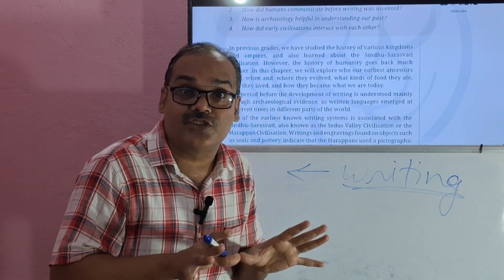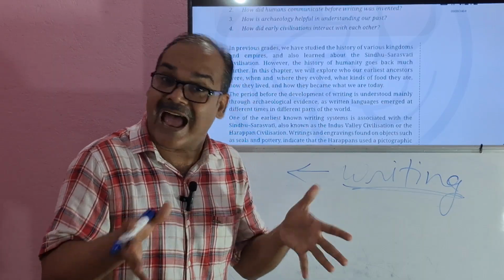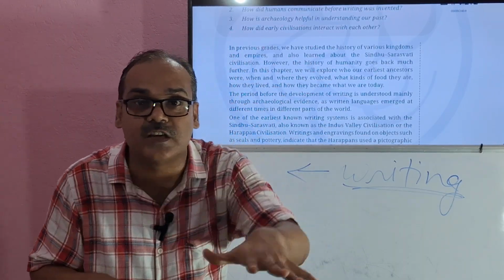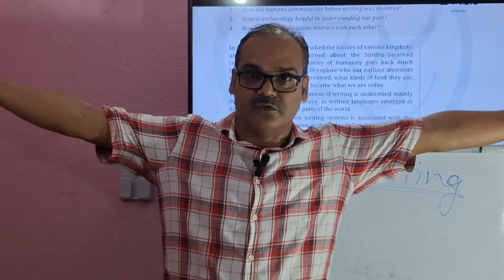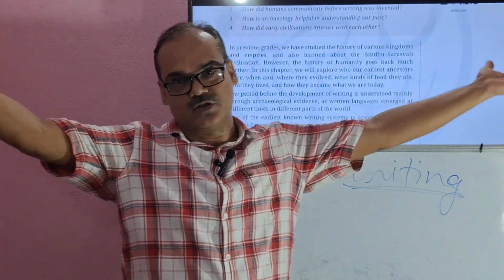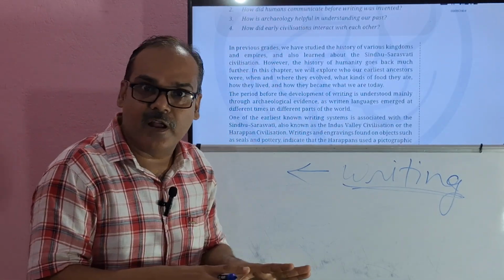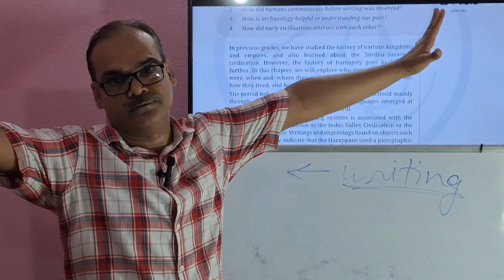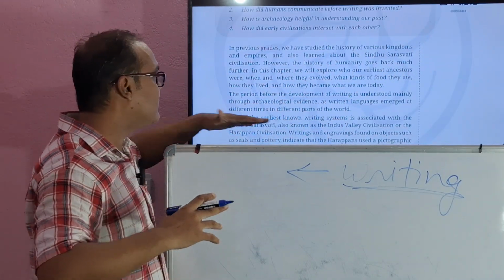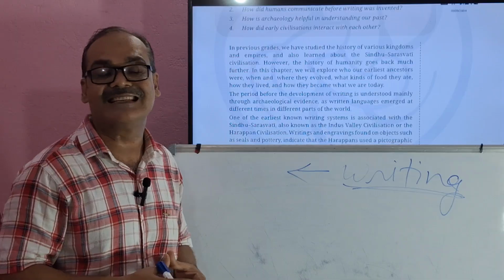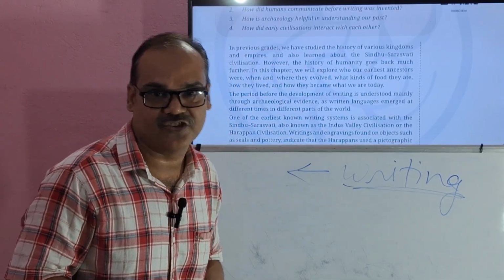Writing did not start at one place at once. It was in the phase of development in different parts of the world. All of a sudden? No. At different points of time. Writing developed at different points of time in different parts of the world. One of the earliest known writing systems is associated with the Sindhu Saraswati, also known as Indus Valley Civilization.